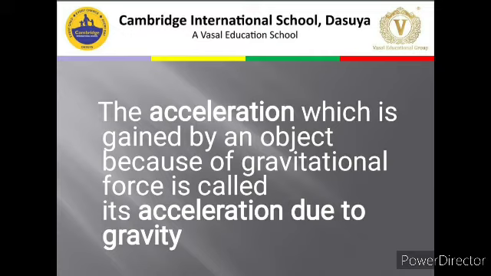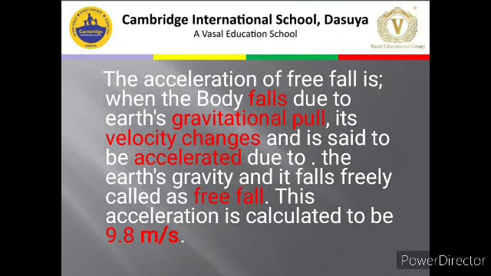Okay. Then the acceleration of free fall. So first of all, understand what this free fall is. Free fall means suppose you have thrown an object in the upward direction. Suppose you have a ball, you have thrown it in the upward direction, but after some time you will see the ball comes down. You are there to throw the ball up, means you apply force onto the ball. But can you tell me who is there to throw the ball down? There is nothing other than the gravitational force.